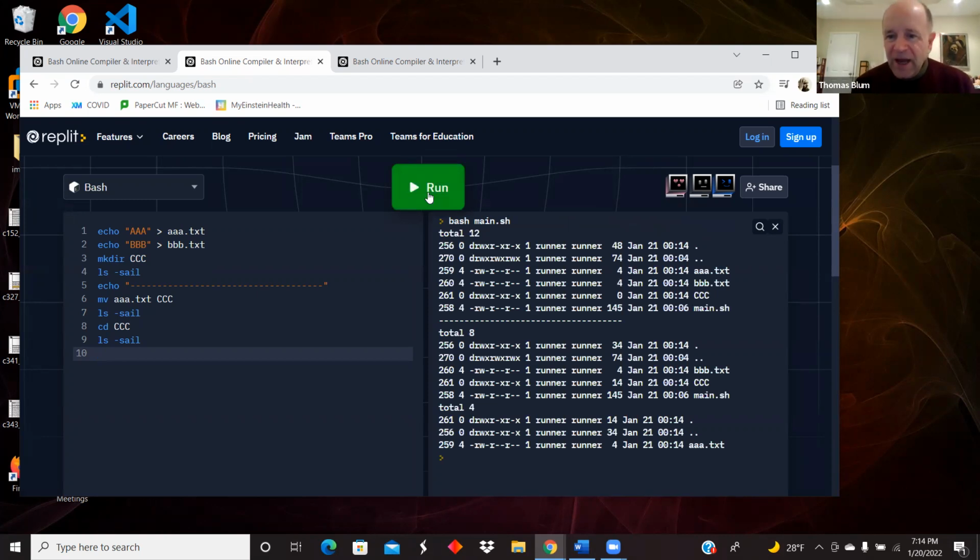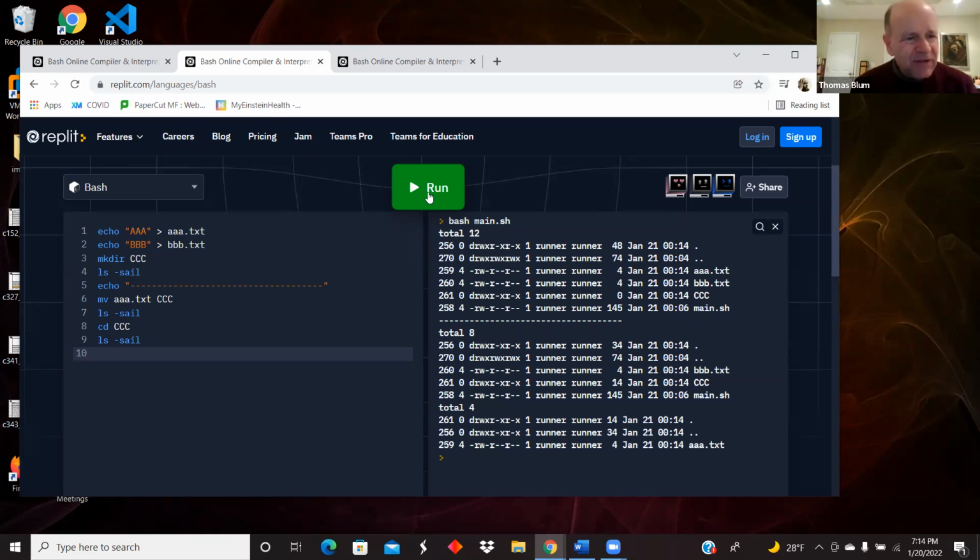Okay, so here we have in the beginning, after the first ls, the dot and the double dot, the aaa and the bbb text files that we made, and the directory ccc. We can tell by the permission string there, it starts with a d, so ccc is a directory. And then we have the bash script itself, main.sh. Then we performed the move, line 6, and we ran the ls again. Oh, I forgot my second separator.